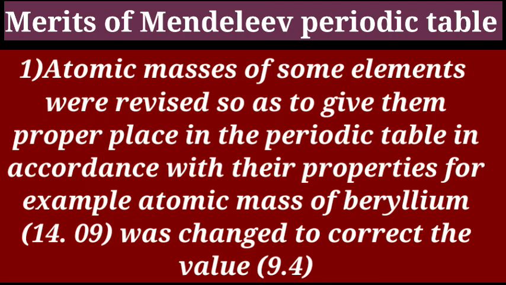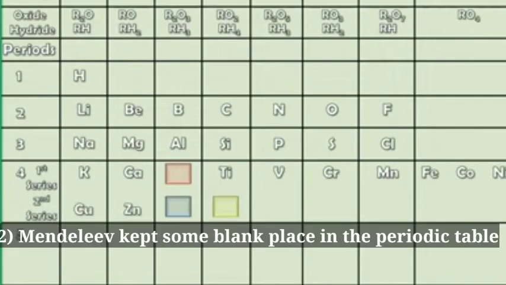Merits of Mendeleev's periodic table. First, atomic mass of some elements was revised so as to give them proper place in the periodic table in accordance with their properties. For example, atomic mass of beryllium 14.09 was changed to the correct value 9.4.